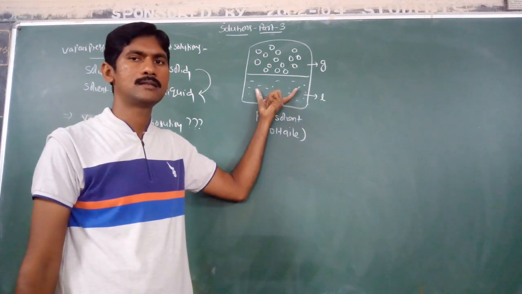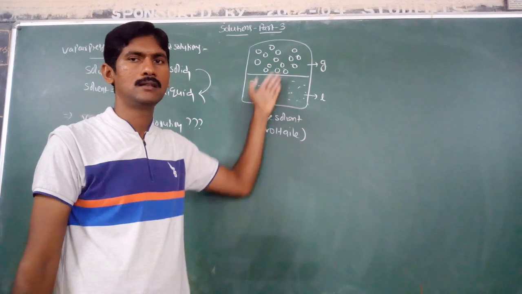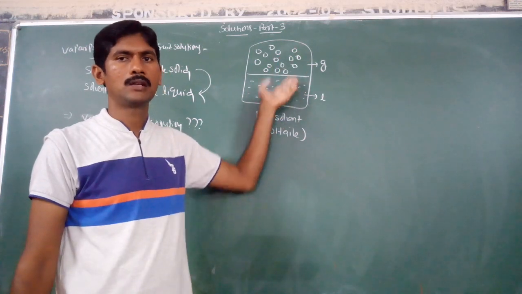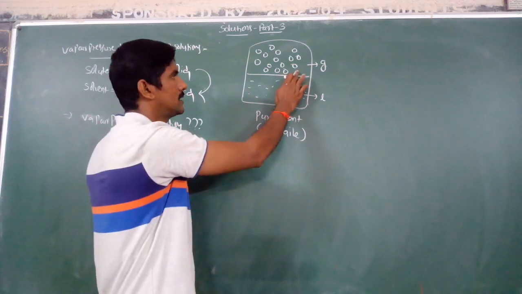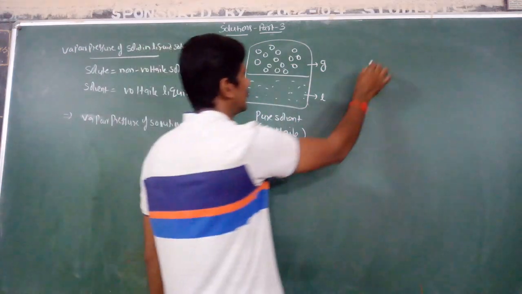This is the liquid phase. Since it is volatile, the liquid molecules easily go into the vapor state. This is the gaseous or vapor phase.